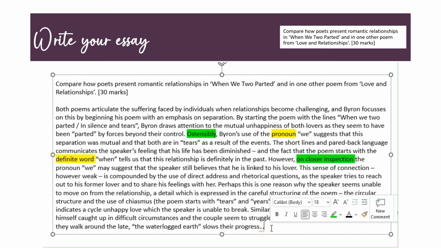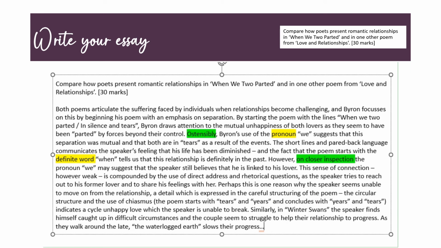Then once I've got my quotation in there, I go on to do exactly what I've done for Byron and peel back the layers of the language and the structure of Winter Swans. After that, I would move on to my second comparative idea, and if I have time, on to my third comparative idea as well.